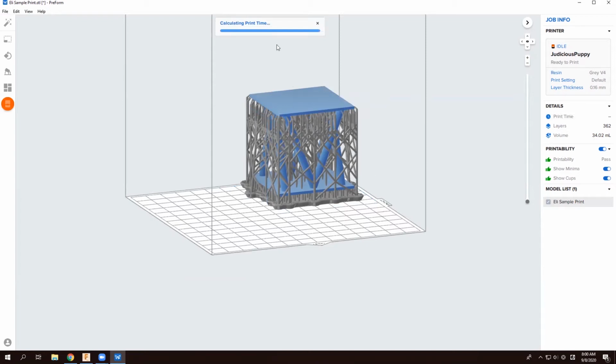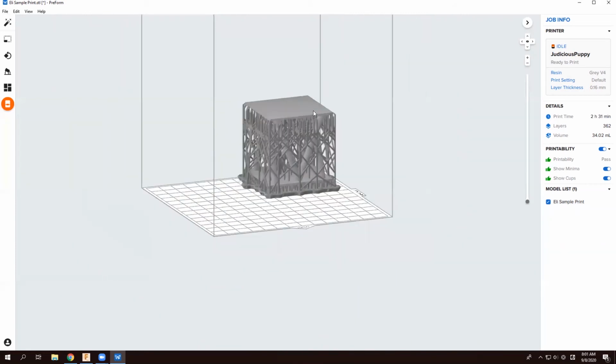This will take a second. So we have a 2 hour and 31 minute print time.